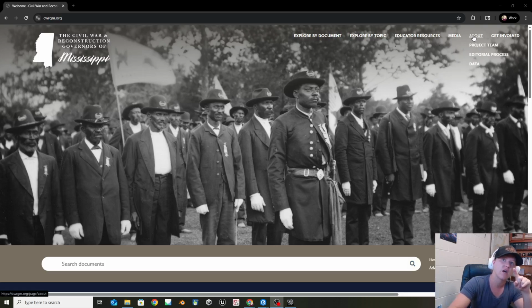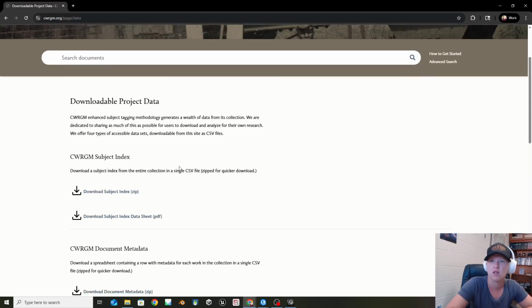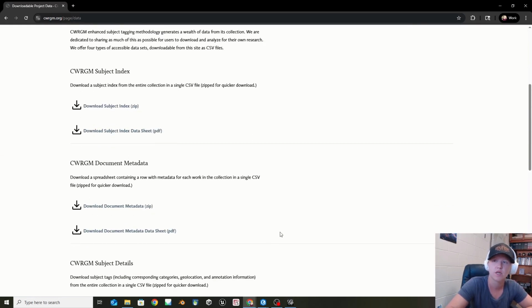If we're on cwrgm.org, we are going to go down to data under the about tag. Under the about tag, this is where we can find all of the information. In here, we're going to use the CWRGM document metadata. This is different from the subject ones that we used in the QGIS ones.